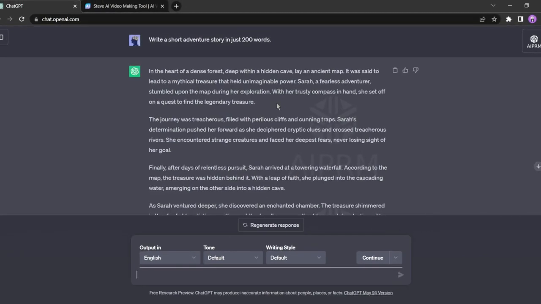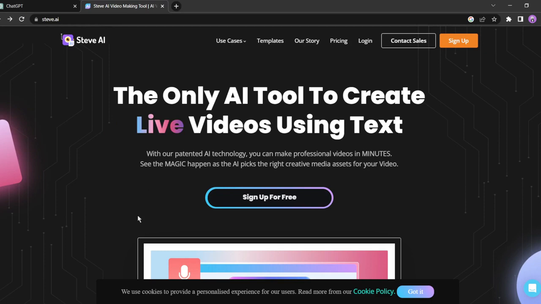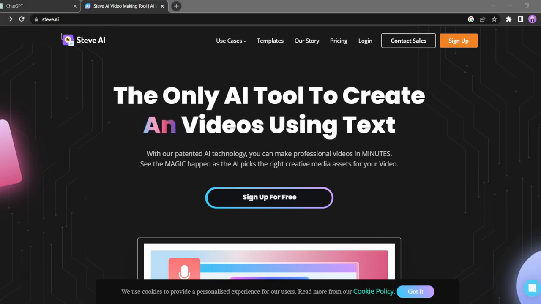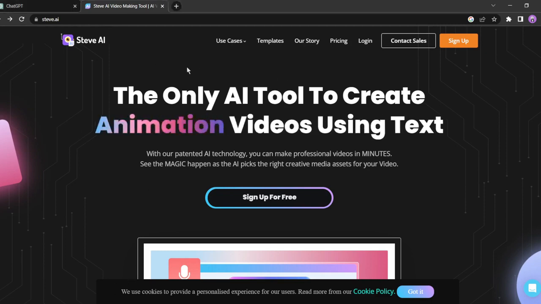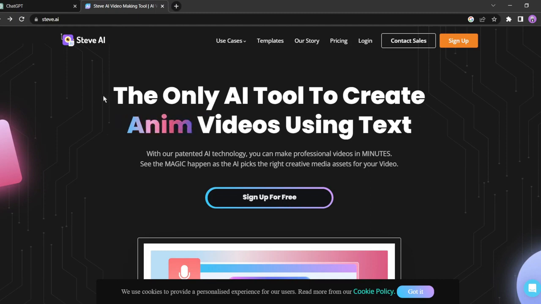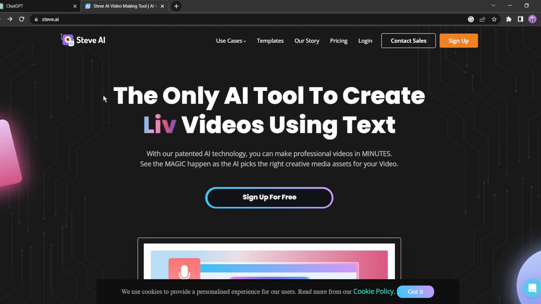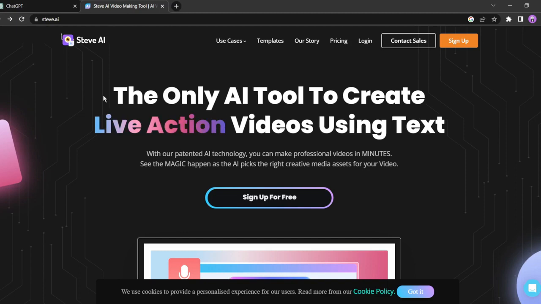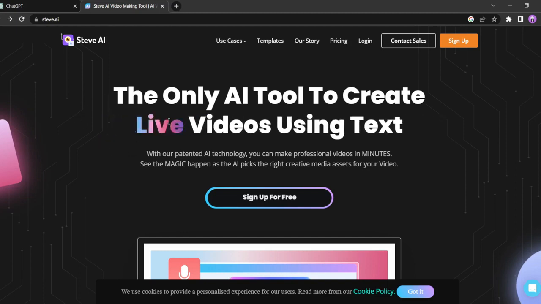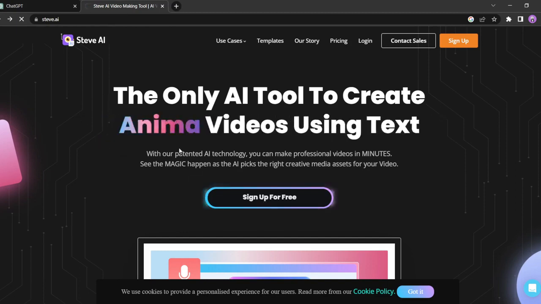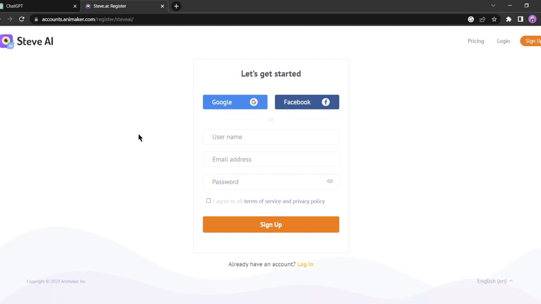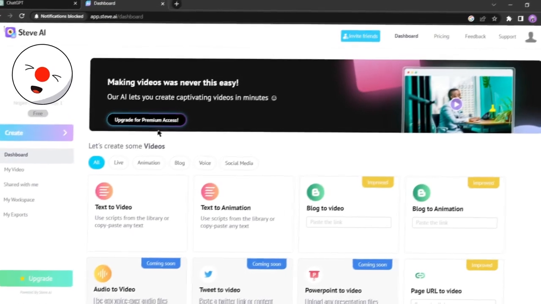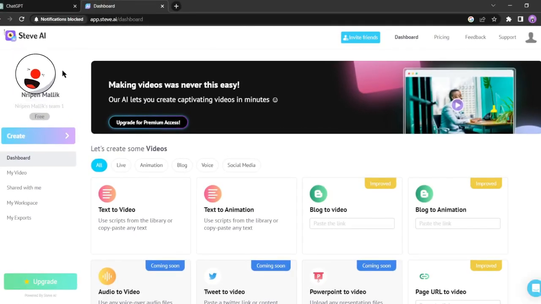Alright, now that we have our story, it's time to bring it to life with animation. For this, we'll be using a fantastic tool called Steve AI. Steve AI is a text-to-video maker that allows you to create both live-action and animation videos from text. It's incredibly easy to use. If you're new to Steve AI, you'll need to create an account. Simply click on the Sign Up for Free button and create an account using your email or Google account. Once you've successfully logged in, you'll be redirected to their creator page, where the magic happens.